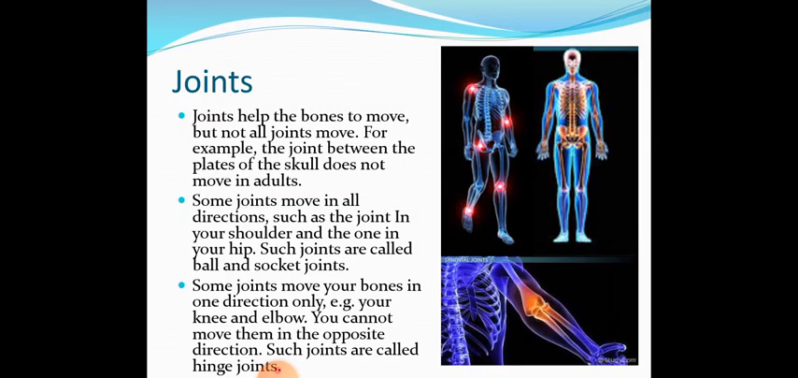What is the function of the ball and socket joints? It moves the body in all directions. And what kind of joints are helping us to move our body in all directions? The shoulder and the hip joint.